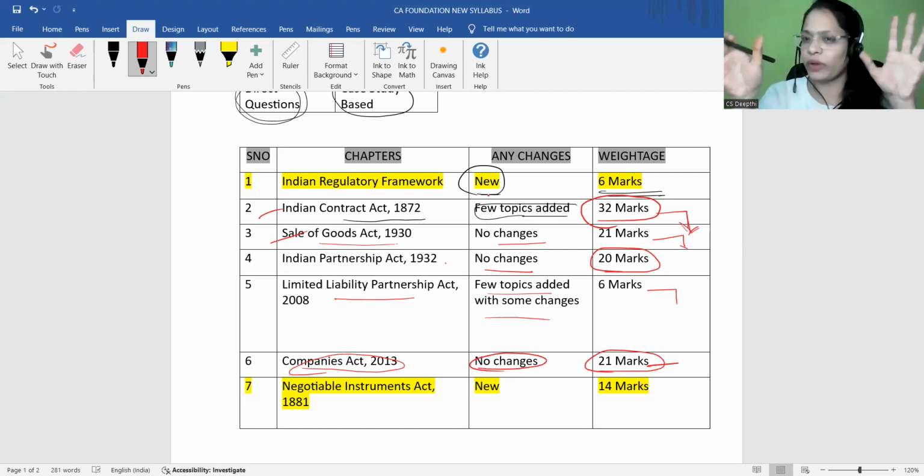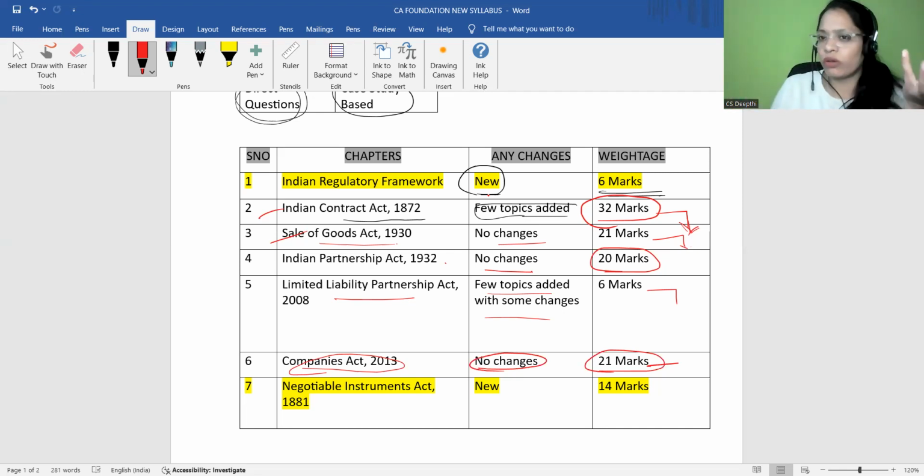That's it. You don't have to read the Companies Act 2013 in depth. Very basic level, intro level. So you can score 21 marks out of this. Of course, this is a major important chapter.